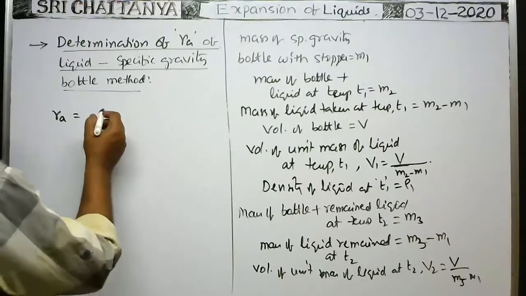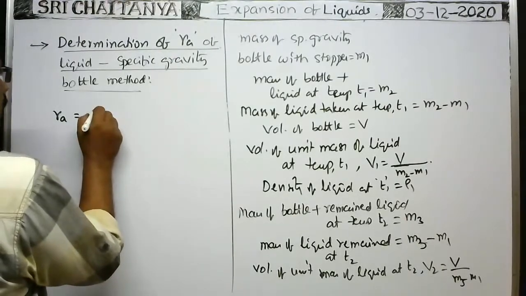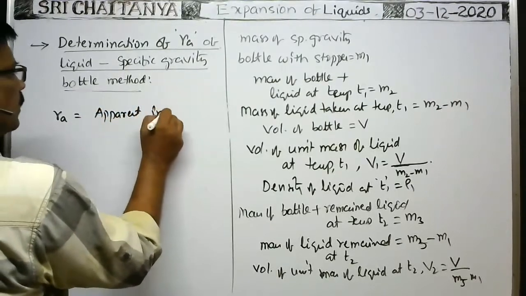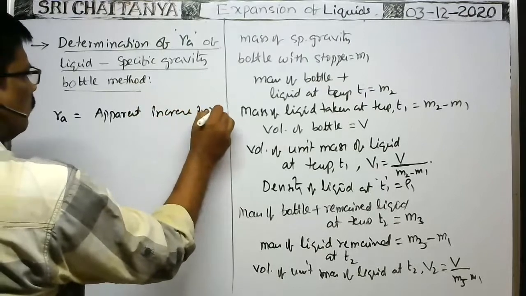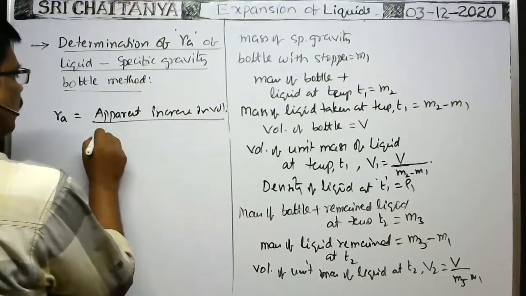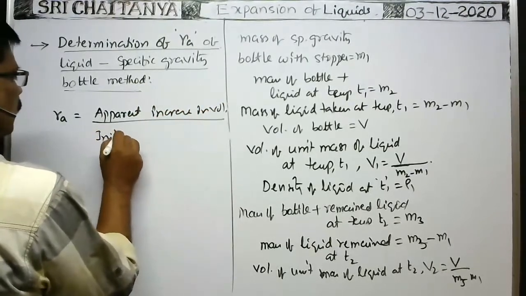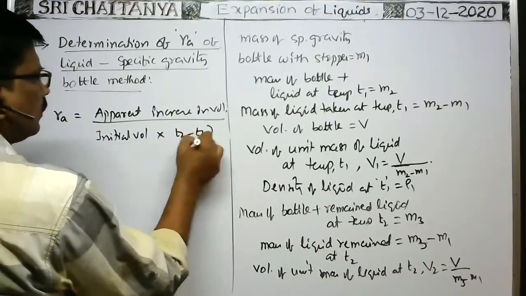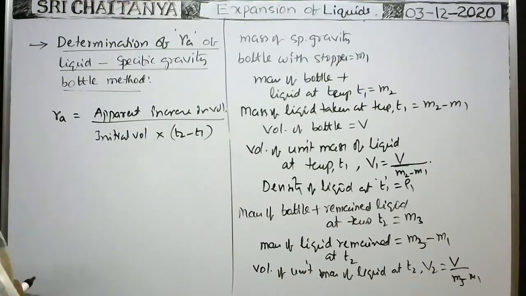Coefficient of apparent expansion of liquid is equal to apparent increase in volume by initial volume into rise of temperature T2 minus T1. Okay, what is the apparent increase in volume of the liquid when temperature is rising?